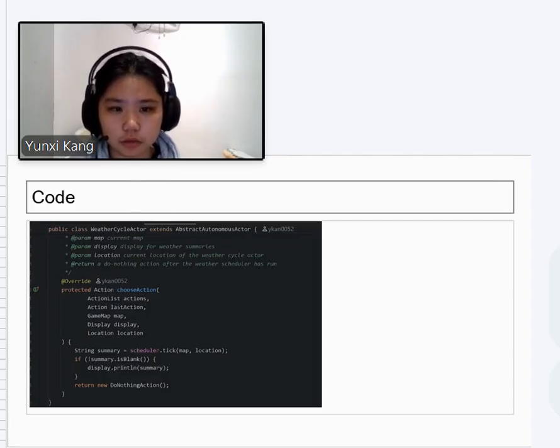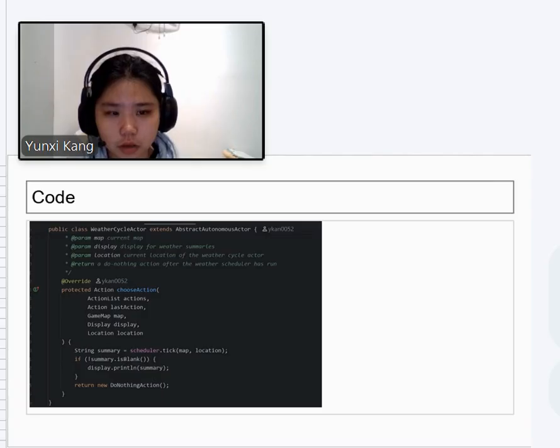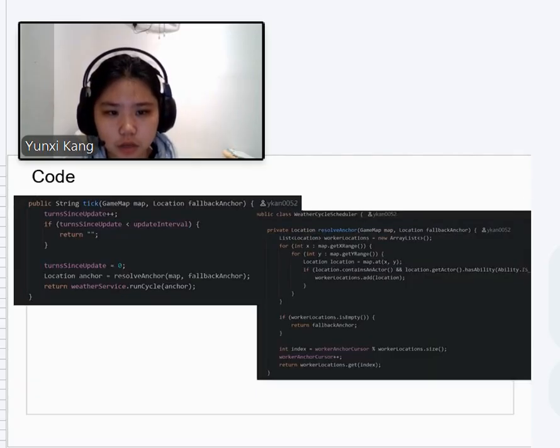After our actor refactor, it extends AbstractAutonomousActor, so it reuses the shared autonomous turn lifecycle without modifying the engine. Its chosen action only triggers WeatherCycleScheduler, which controls the update interval and selects a dynamic actual location from worker positions, or the weather actor's own location if no worker is present.